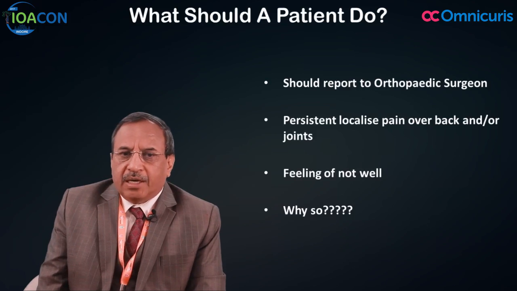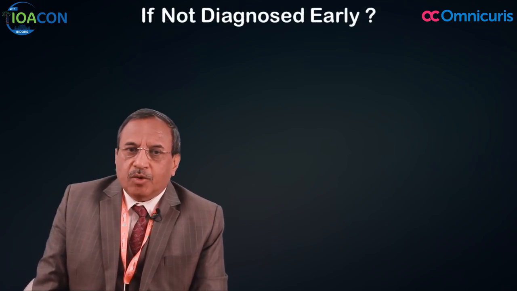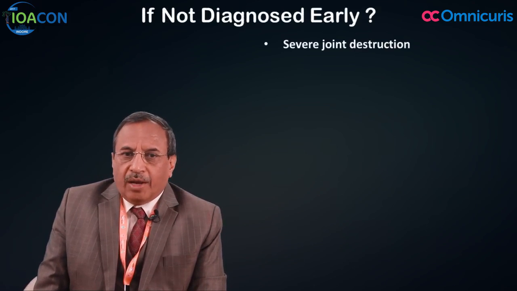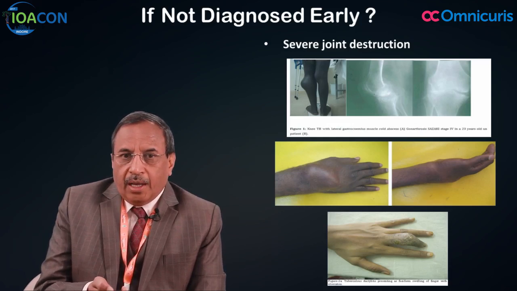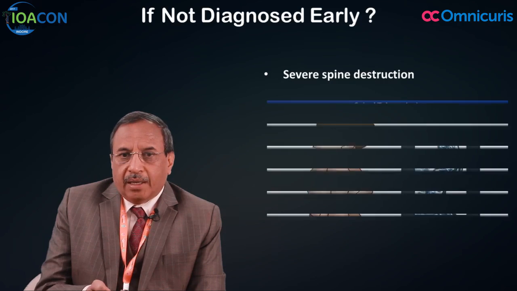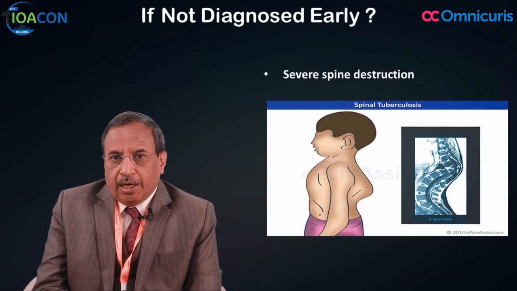However, if the person does not report at this point of time, then what is going to happen? The disease is going to advance and cause severe joint destruction, and you could see here severe joint destruction of the hand and of the finger joints. These joints can be severely destroyed, and even in the back, there can be severe spine involvement, or backbone destruction, producing a deformed back.